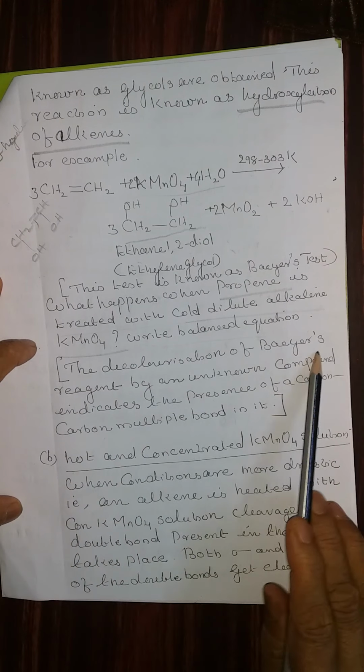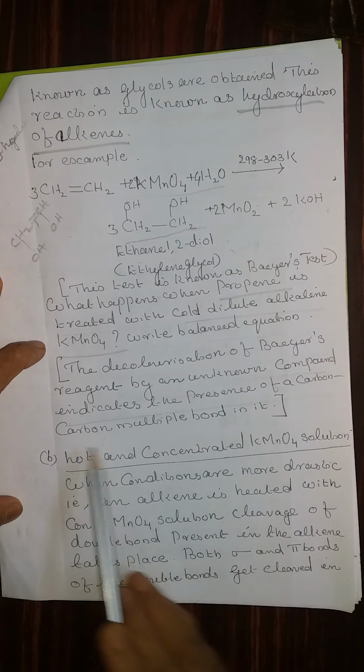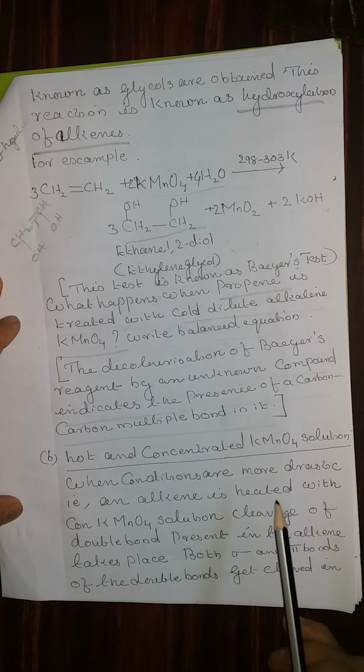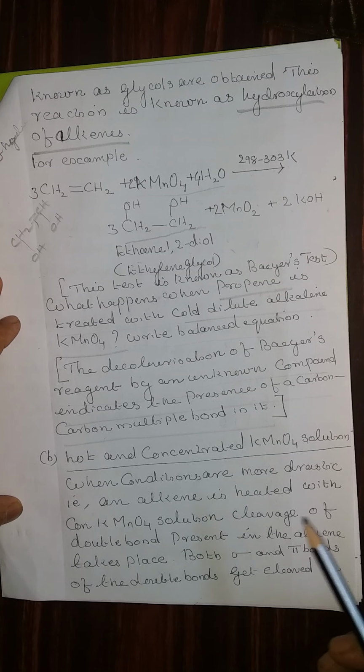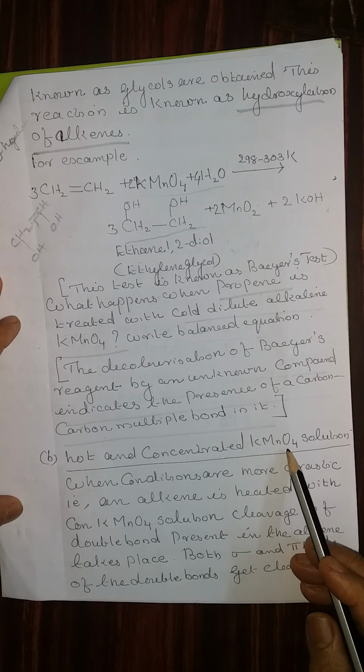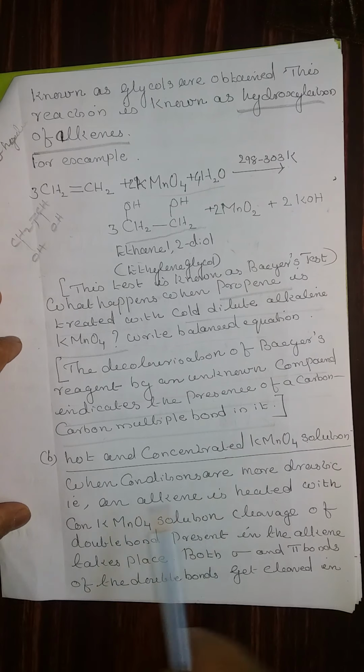The decolorization of Baeyer's reagent by an unknown compound indicates the presence of a carbon-carbon multiple bond in it. If an organic compound, unknown whether saturated or unsaturated, is treated with Baeyer's reagent and the reagent becomes colorless, that compound is an unsaturated compound.